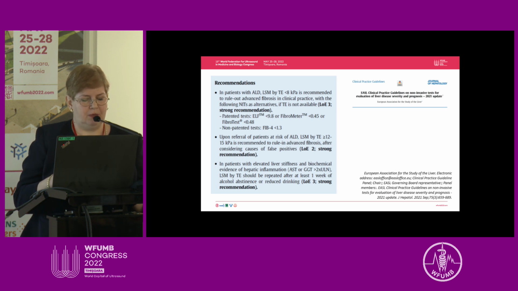And a liver stiffness more than 12 to 15 kilopascal is recommended to rule in advanced fibrosis, but be aware that biological markers that suggest hepatic inflammation may influence these results, and we should repeat the evaluation at least 1 week after the patient has stopped drinking.